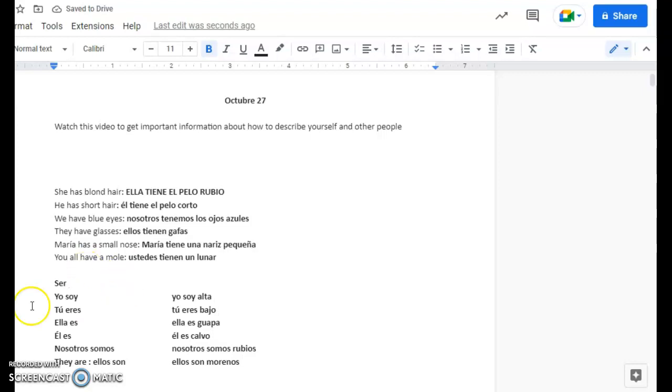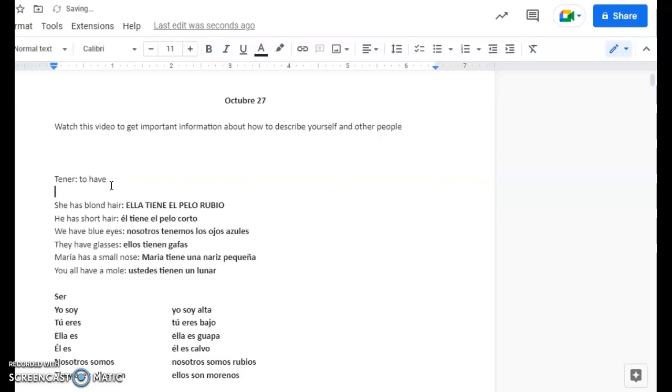So please remember that ser is going to be used with this vocabulary and tener is going to mean to have. So I don't want that you say ella es pelo rojo. No, remember that this verb needs to be with these conjugations, with these expressions.